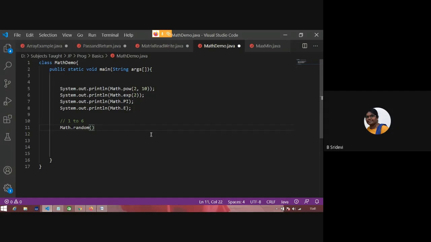Math.random can return only a number between 0 and 1. But I want to throw a dice which returns 1 to 6. So how to make this return 1 to 6? Math.random of 1, 6? No. There are no arguments for random.